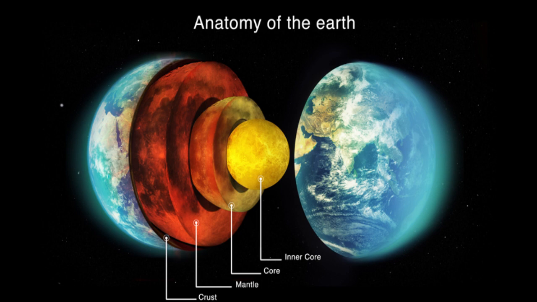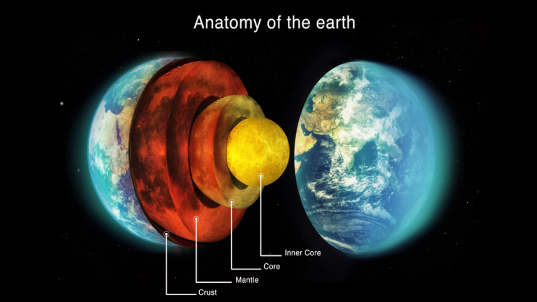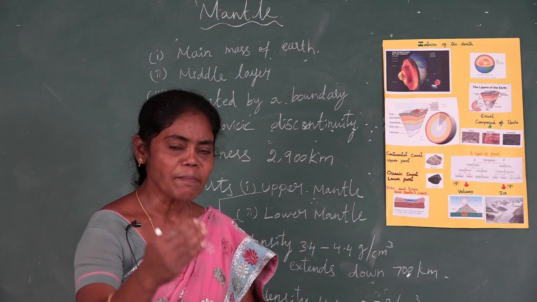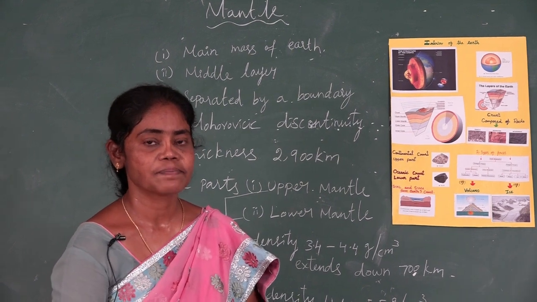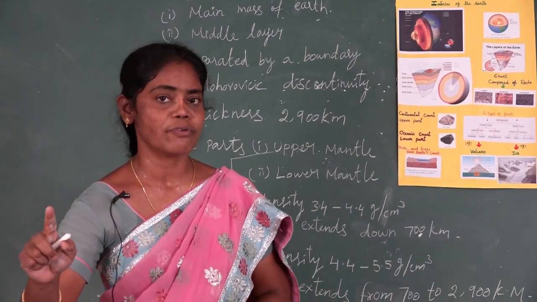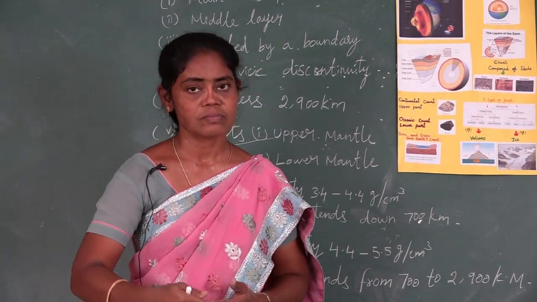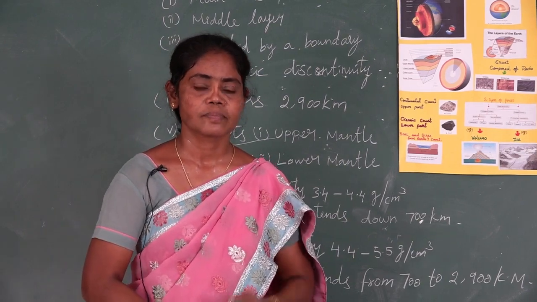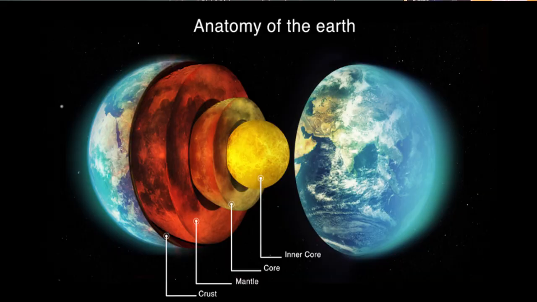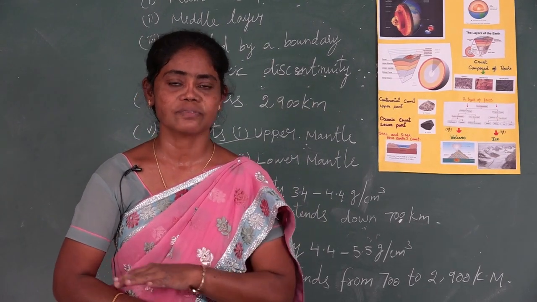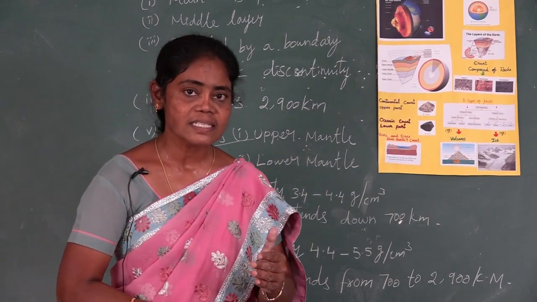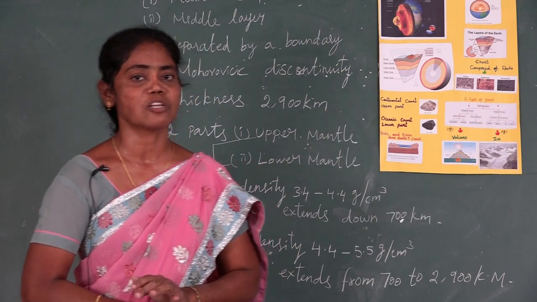Next, the thickness is about 2900 kilometer, and it is divided into two parts, that is upper mantle and lower mantle. The upper mantle, the density is 3.4 to 4.4 gram per centimeter cube. It extends down 700 kilometer. Next, the lower mantle. Its density is 4.4 to 5.5 gram per centimeter cube. It extends from 700 to 2900 kilometer.